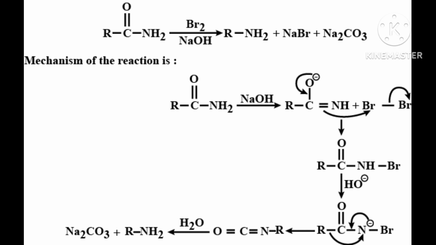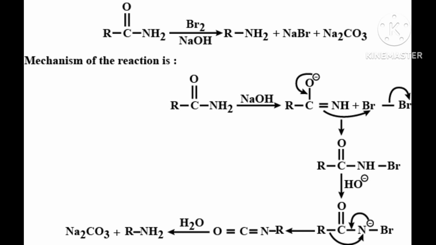This is important. Actually the alkyl group will be with the CO group, the carbonyl group, but that alkyl will come to the N. It will join to the N of NH2. Okay, this you remember, it will come to the N.